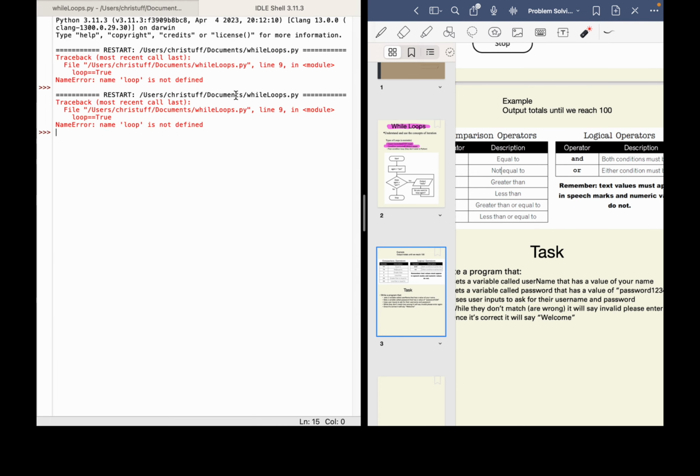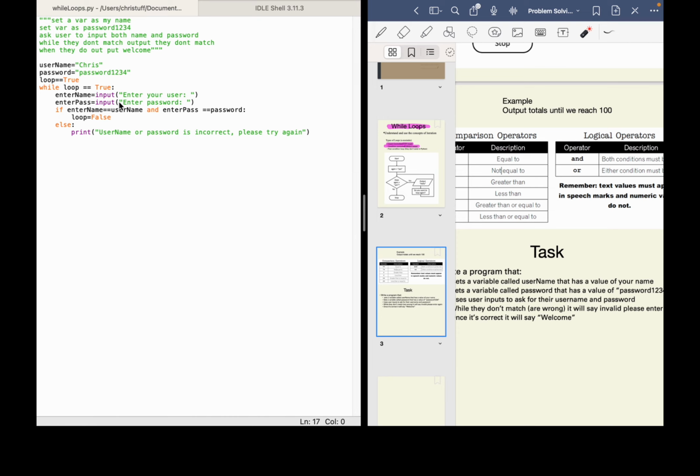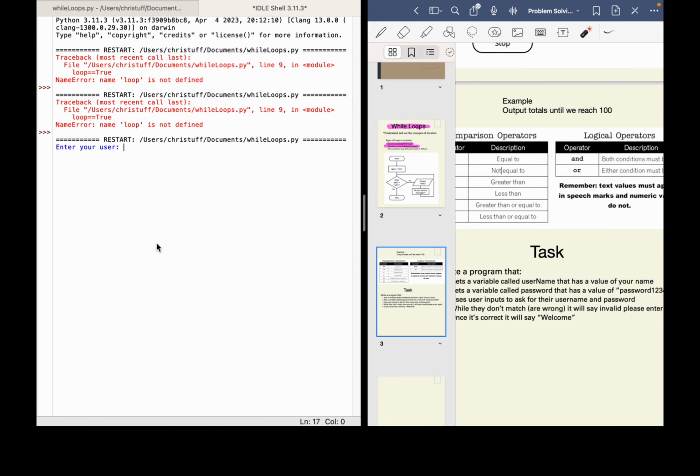Oh, and you see I've got an error here, and it says error name loop is not defined. So let's have a look and see what we've got here. We've got loop is, and I've put two equals, my mistake, a typing mistake there. So I'll just get rid of that first equals, and I've set the value to true here. Now let's run that again and enter username.